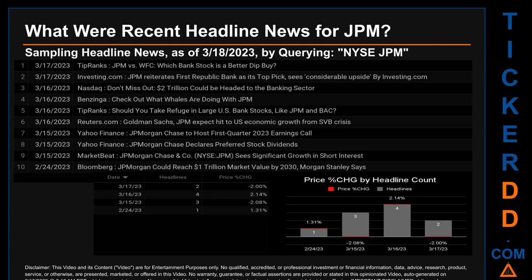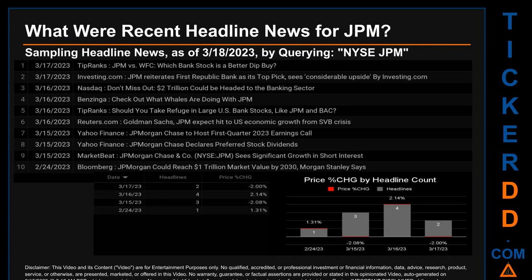Publication dates span 21 days. The latest publication was Friday, March 17, 2023, when there were 2 found headlines. TipRanks published the headline that read, JPM versus WFC: Which bank stock is a better dip buy? Investing.com published the headline that read, JPM reiterates First Republic Bank as its top pick, sees considerable upside, by Investing.com.